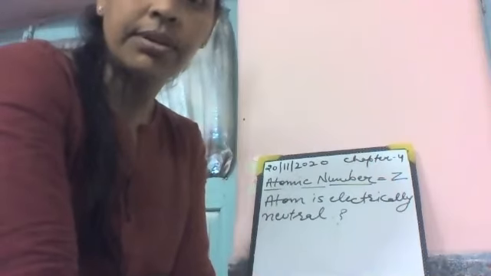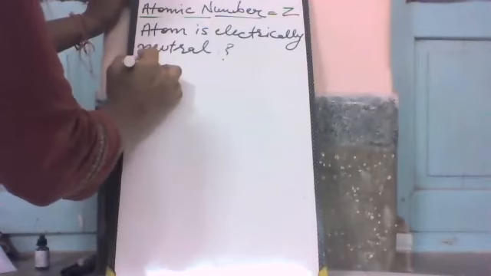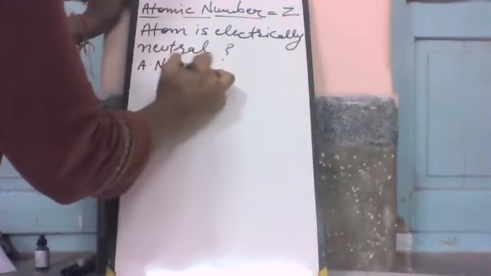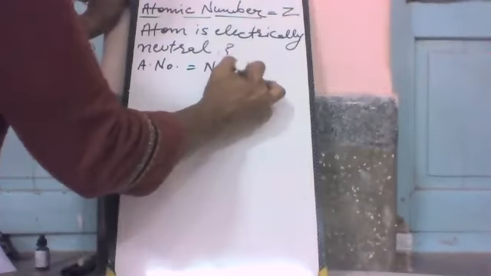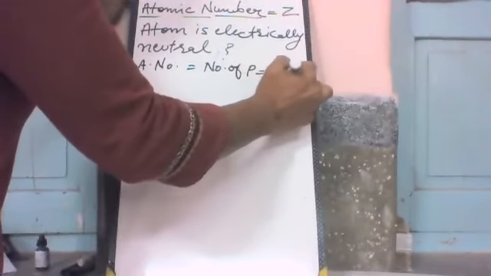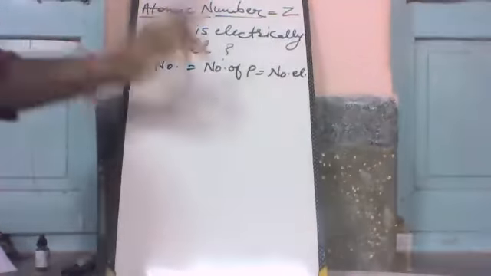See what is here. I have told you that atomic number is equal to the number of protons, and it is also equal to the number of electrons.